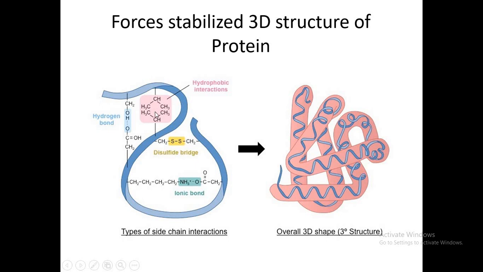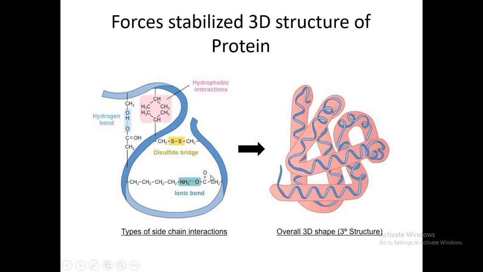And then, if the protein has hydrophobic amino acids, they will interact with other hydrophobic amino acids and make hydrophobic bonds. The amino acids can also make hydrogen bonds. How does a hydrogen bond form? If two amino acids are nearby each other, the carboxylic oxygen of one amino acid would form a bond with another nearby, maybe polar, amino acid that has a hydrogen atom.